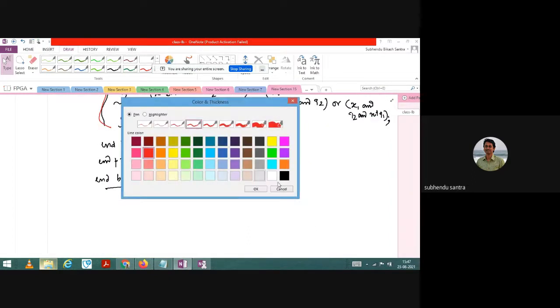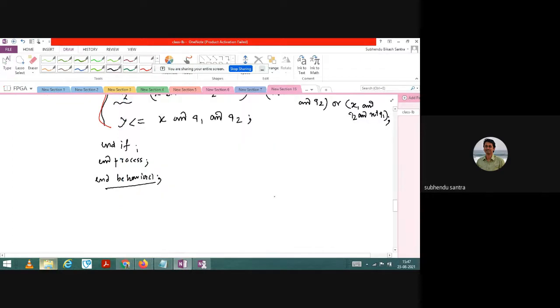Because I have to write it in a generalized way. So right now what I did, I used a simple expression. But now if your number of variables is more, then, as I already told you, you can go for the case structure. So if I have to go for case structure, then I have to take variables. Let us say 0, 0 I will consider as A, 0, 1 this state I will consider as B, 1, 0 I will consider as C, and 1, 1 I will consider as D.